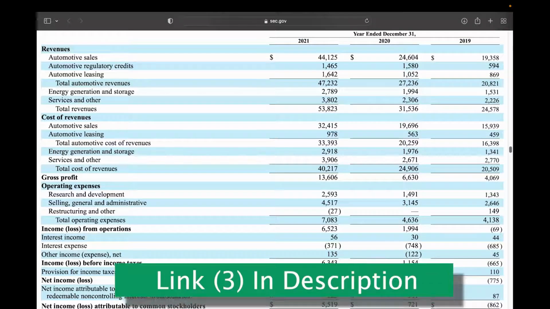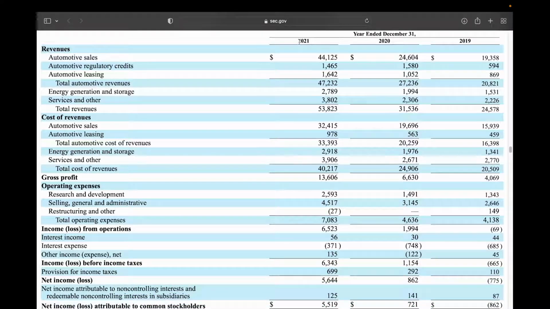So here we are in Tesla's most recent earnings report, and they only show us the full year results for the most recent year in this column here of 2021, which is compared to a year-over-year view from 2020, and they also show us the year of 2019 as well.